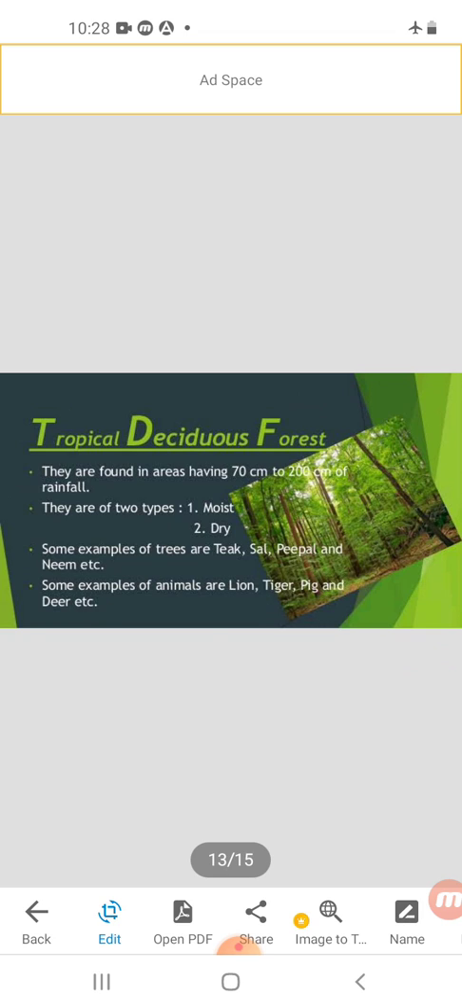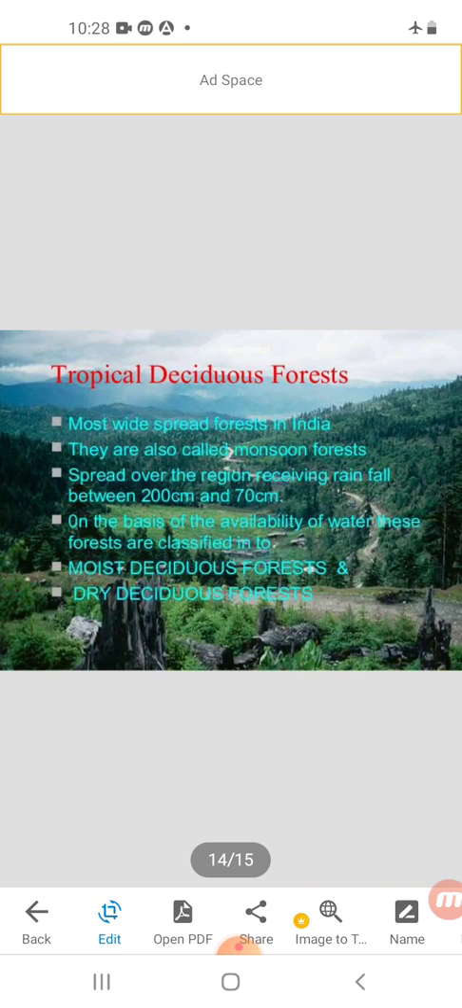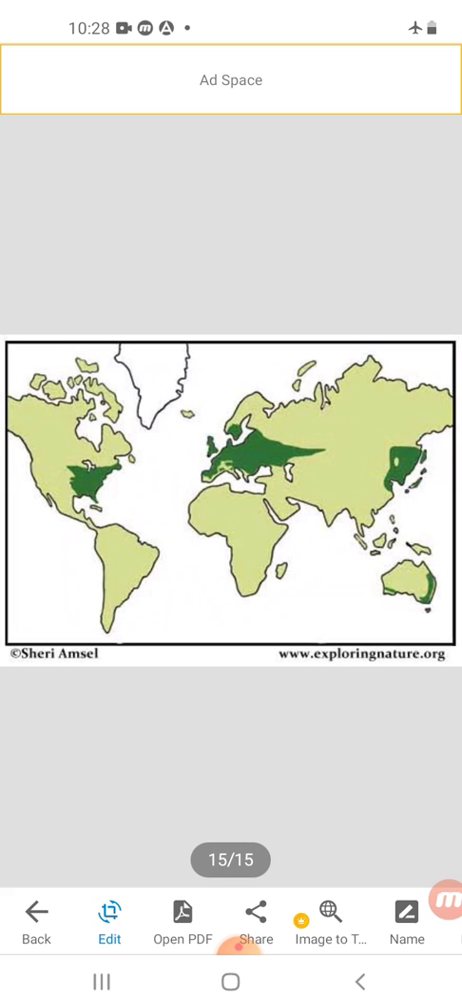The trees are of medium height. The main areas where these forests are found are India, China, eastern Brazil. Common trees in these areas are sal, teak, bamboo, etc. Okay, these are the location of tropical deciduous forest.